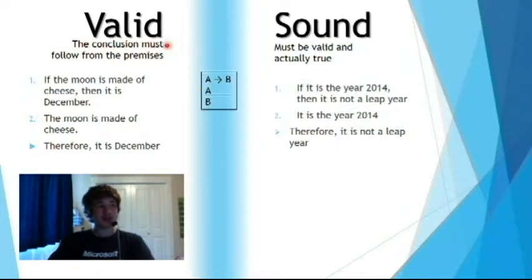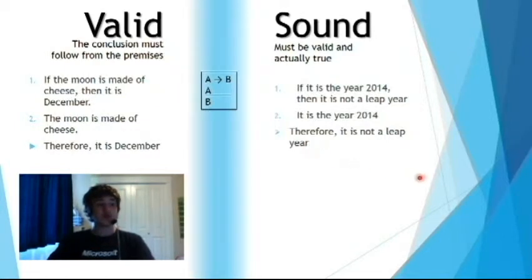However, for an argument to be valid is not enough. For example, since we can substitute any true or false statement for A and B, we might substitute "the moon is made of cheese" for A and "it is December" for B. Then the argument would read as follows: if the moon is made of cheese, then it is December. The moon is made of cheese, therefore it is December. While this is a valid argument and it's completely logical, it's obviously false.